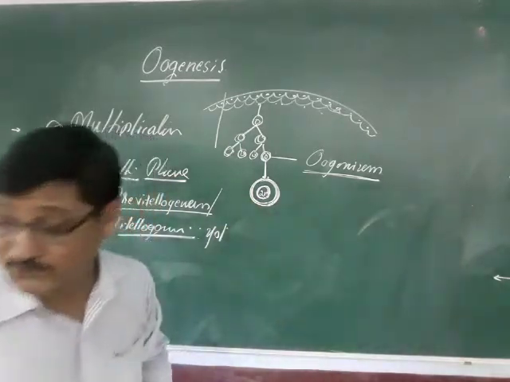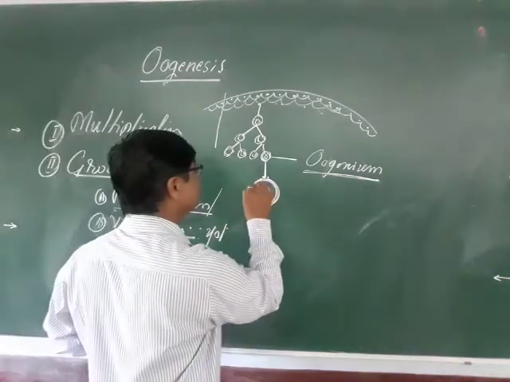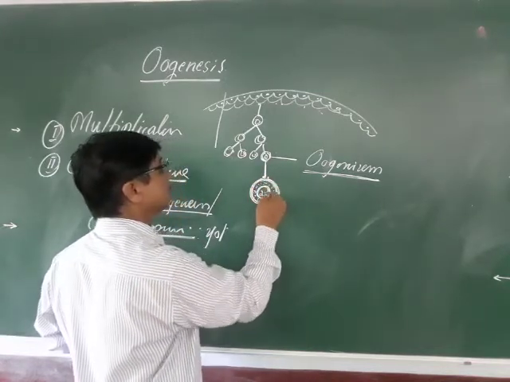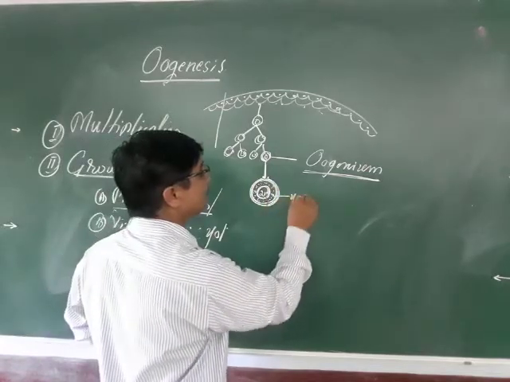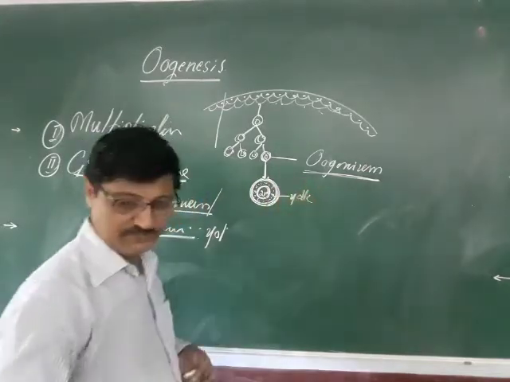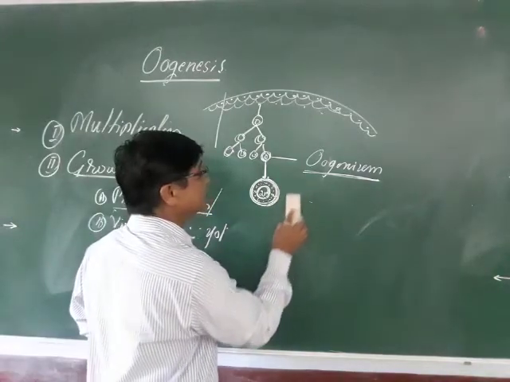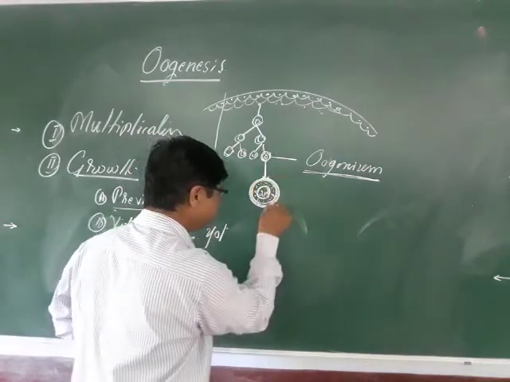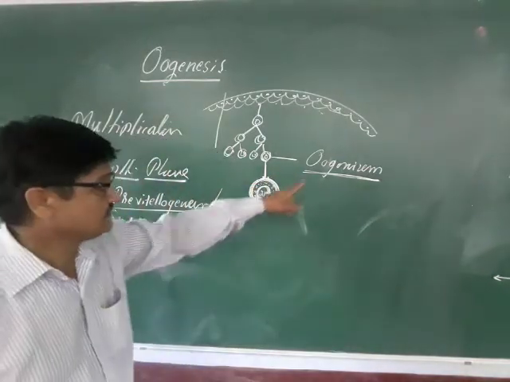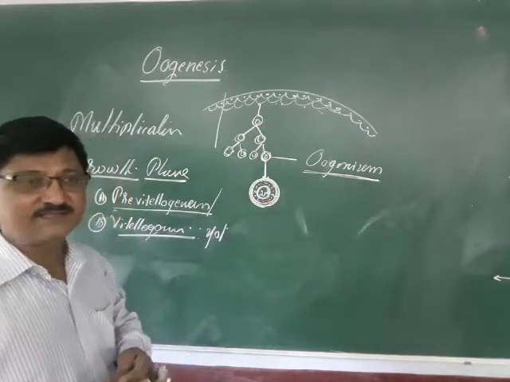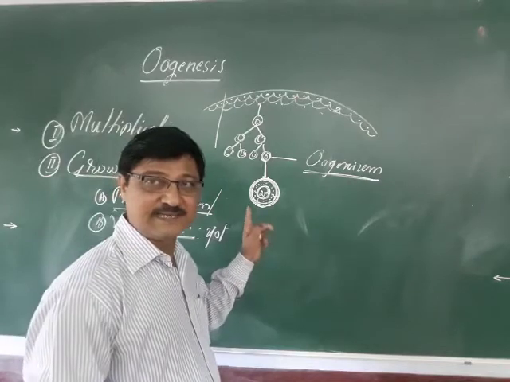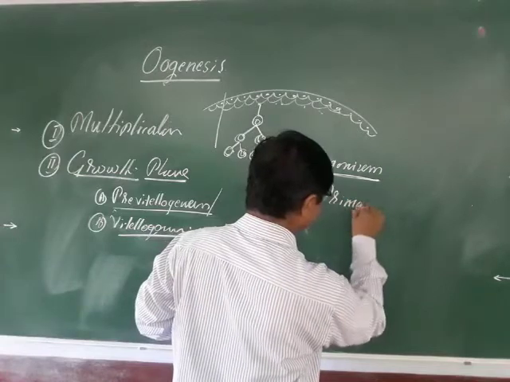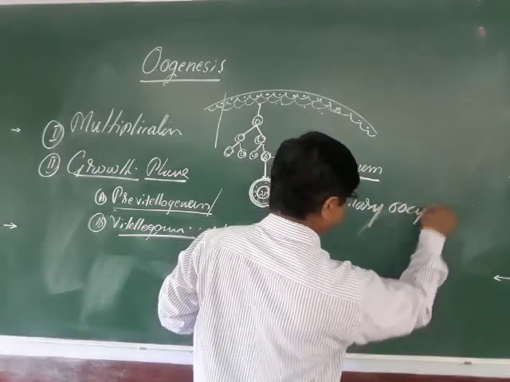So here the yolk will be developed. Accumulation of yolk is necessary. So this type of structure, along with yolk and such large size, the oogonia increases in size, and such a large extended cell is called the primary oocyte.